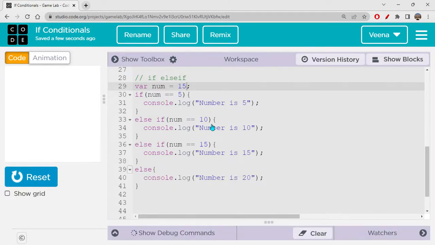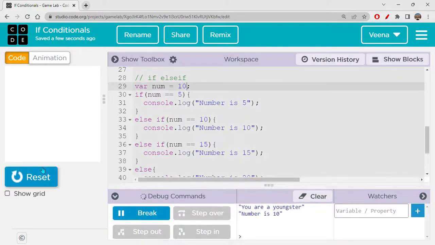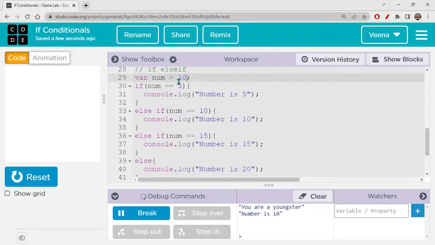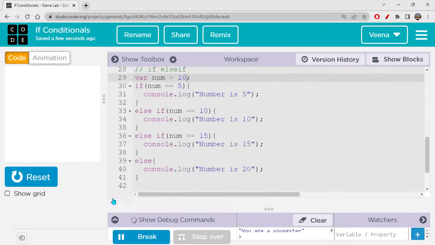Now, what if number is 10, right? Sorry, let's reset and run it. Now you can see it's showing number is 10, right? So first it check this condition. If this is false, it will check the second one. If this is true, it will not check the third one. It will not check the else. It will just directly come out of the complete thing. Okay. So this is how your if else statements work.